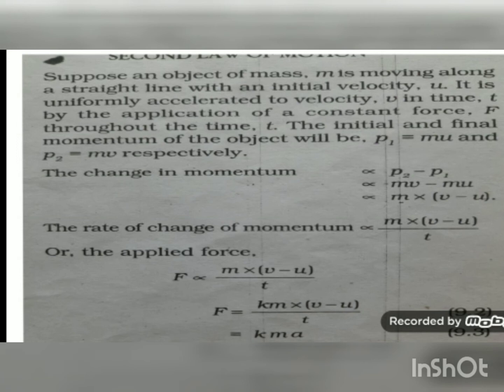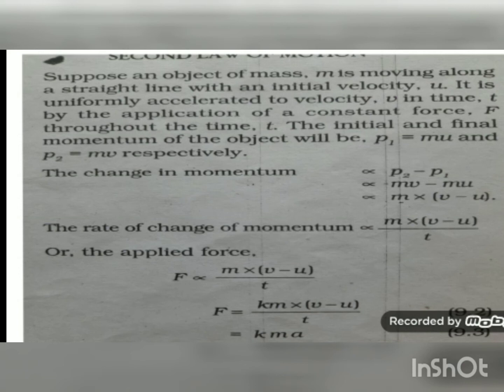The initial and the final momentum of the object will be P1 is equal to mu and P2 is equal to mv respectively. The change in momentum is directly proportional to P2 minus P1, that is mv minus mu. If we take m common, then it will be m(v minus u). So the rate of change of momentum is directly proportional to m(v minus u) by t.